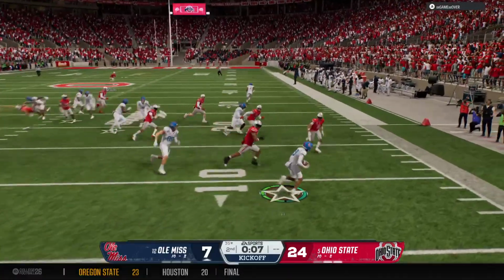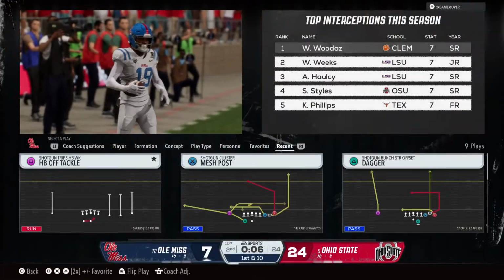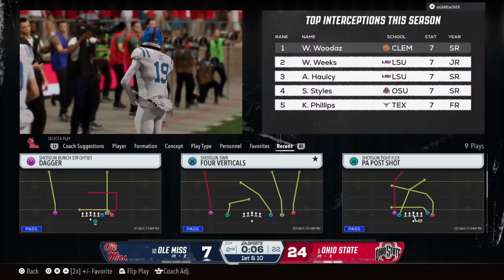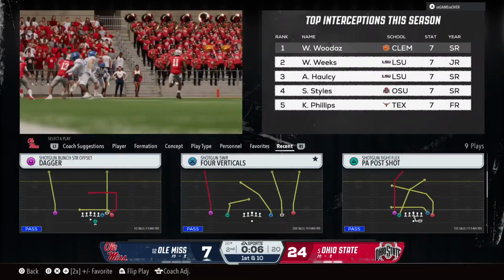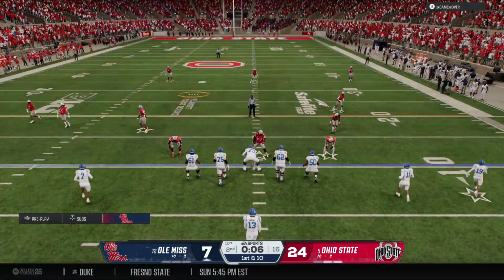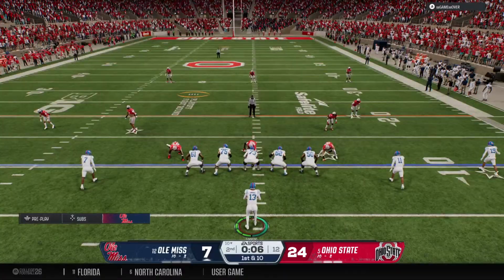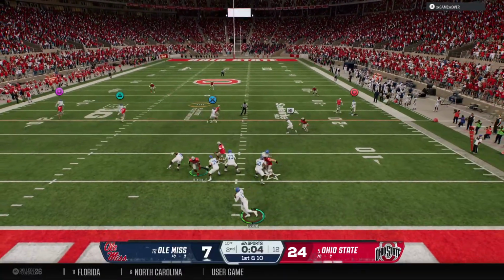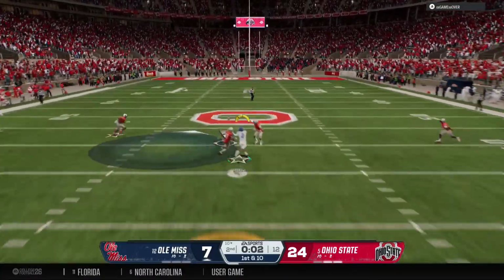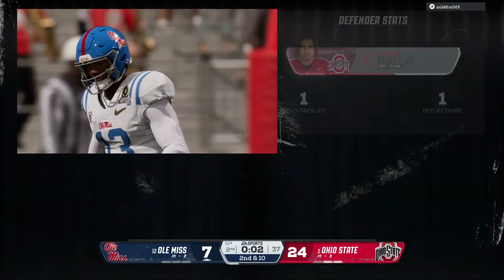Bringing it out. It's Lee. And he's forced out at the 10. Not what they were looking for. Bad field position to start the drive. Time running down. Just 1 play left here in the half. Back to pass. It's Simmons. He'll take a deep shot here. And it's incomplete with just 2 seconds remaining.